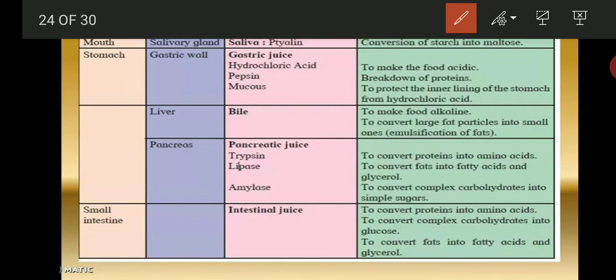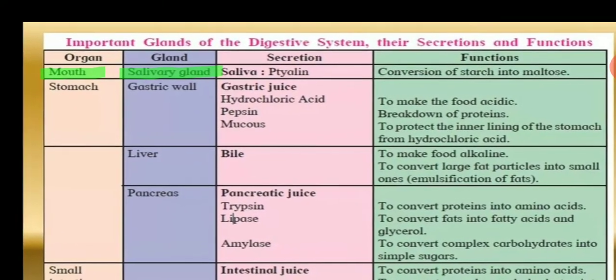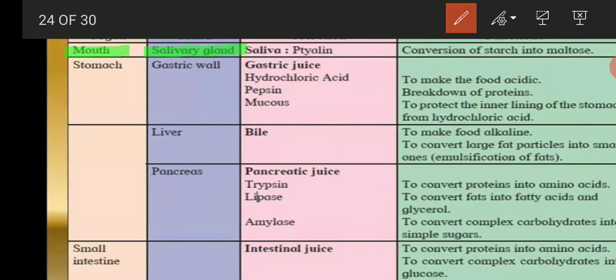So starting with the organs: mouth. The gland is the salivary gland, which secretes saliva, that is called ptyalin, and its function is conversion of starch into maltose.